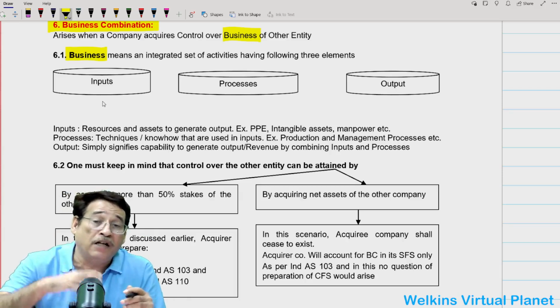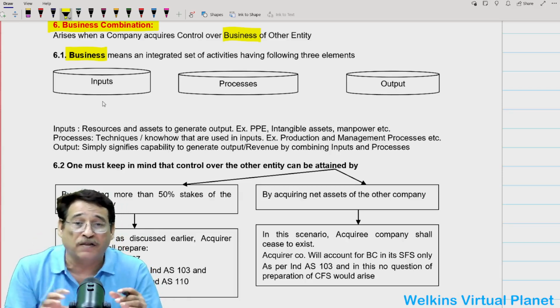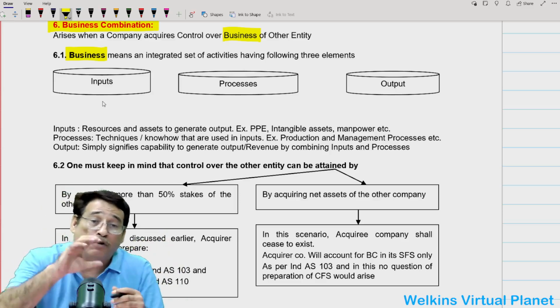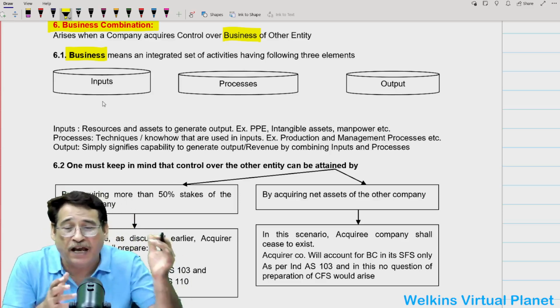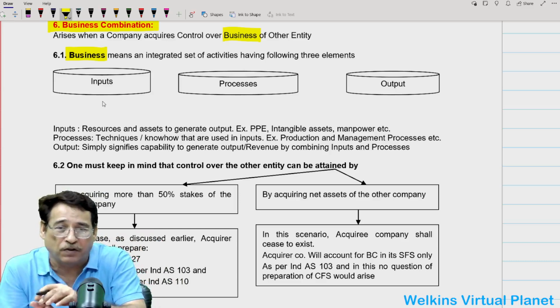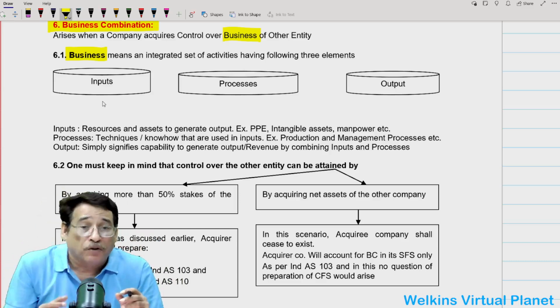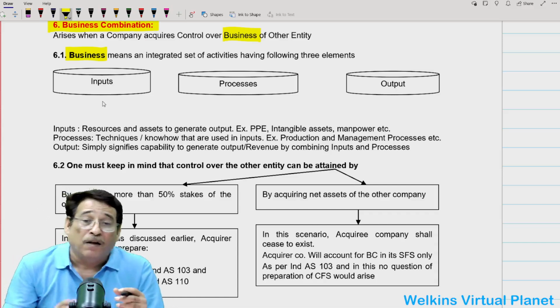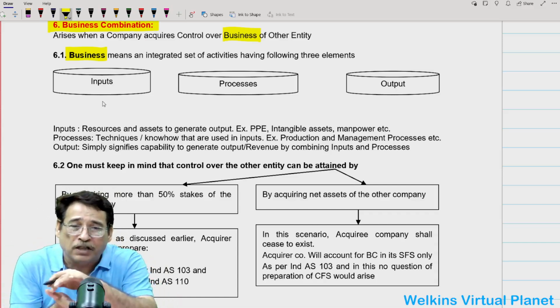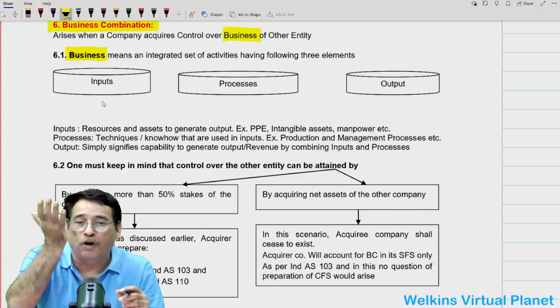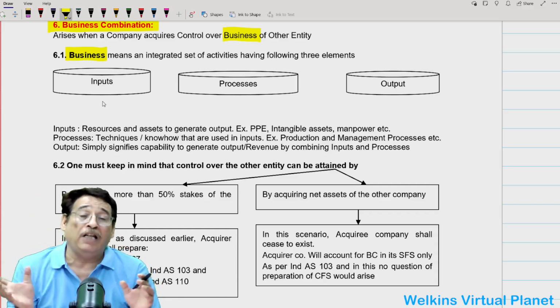It must have the required resources and assets to generate the output. It must have the required processes that can be applied over the resources, combined and integrated with them. And finally, by combining the processes with the input, we should be in a position to generate output or revenue. So these three elements must be possessed.